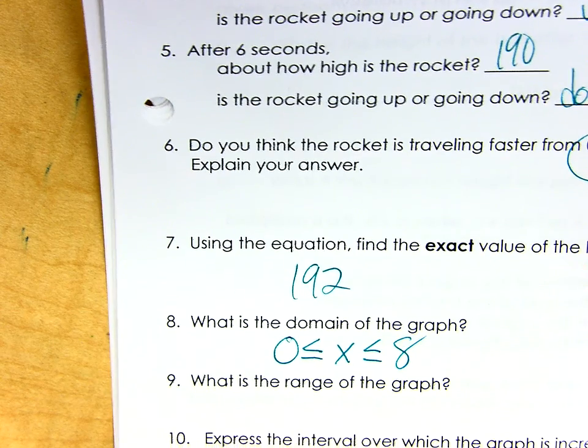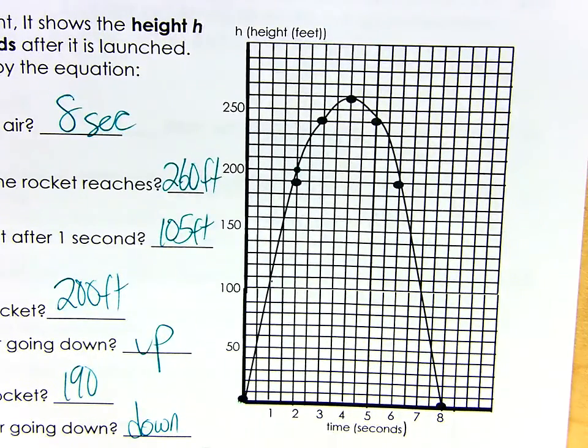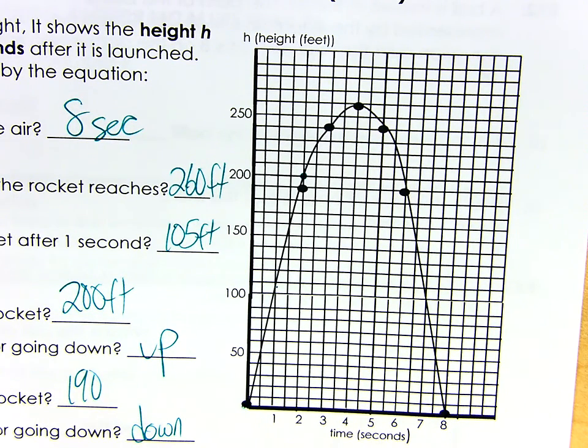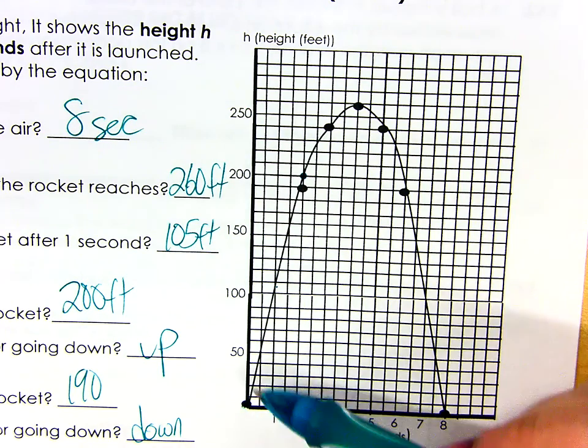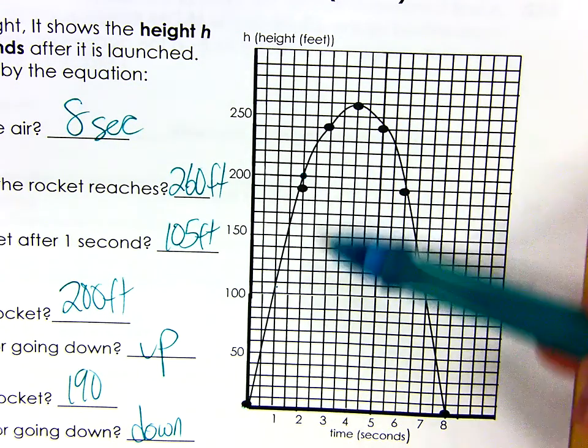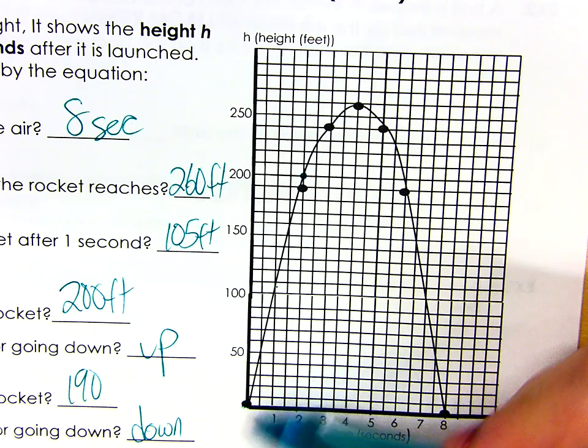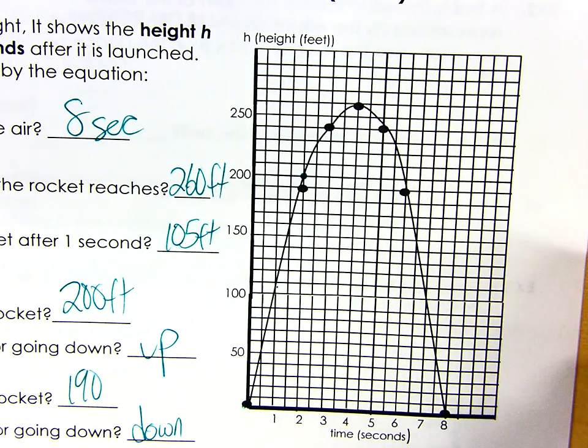The range, look at the range on your graph. What y values are coming out? Yeah, so look, it's what feet are coming out. I can't have negative feet. It's not going through the ground.